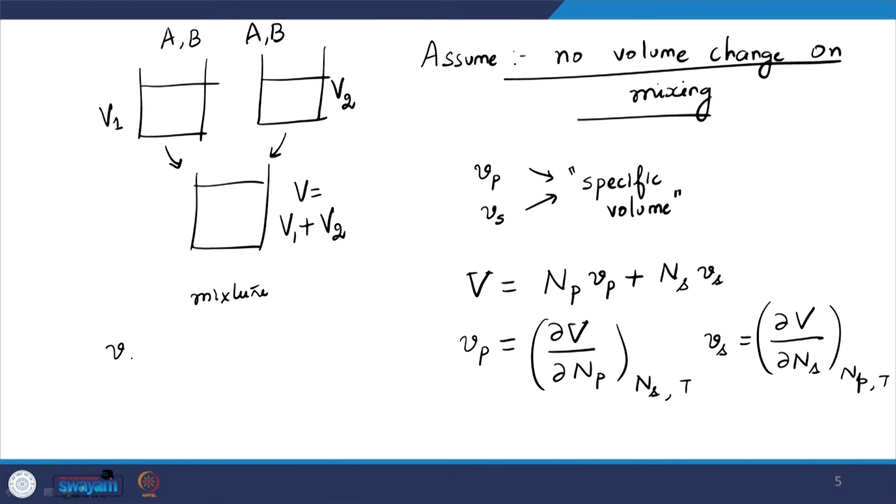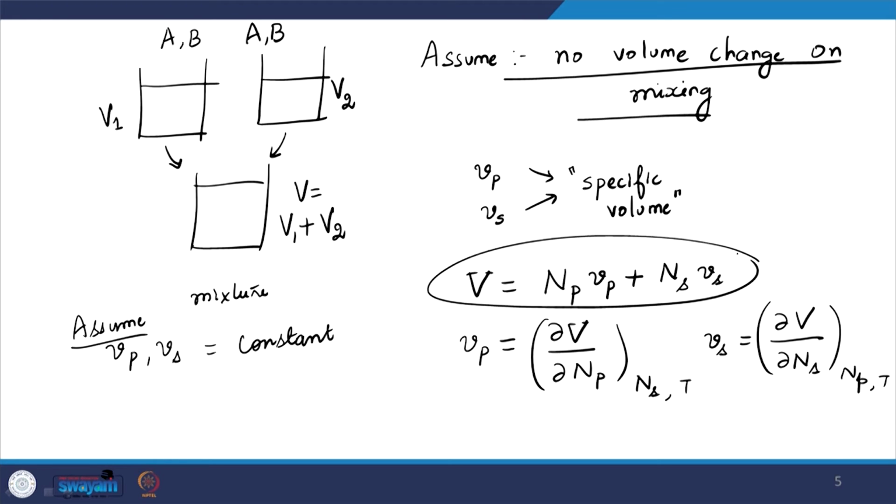So, when we say that there is no volume change on mixing, what essentially we are saying is we are assuming that Vp and Vs are constant, because only then the volume is going to be constant for a constant number of Np and Ns, right. If that is not true, then we have to be somewhat more careful in the analysis, right. So, clearly it is not true for the gases, right.